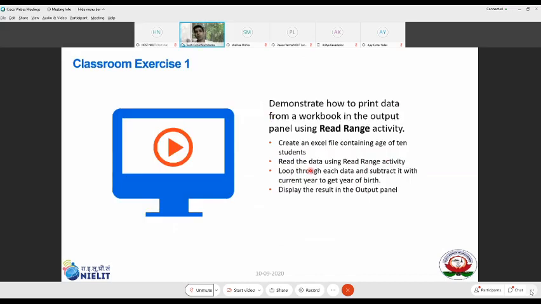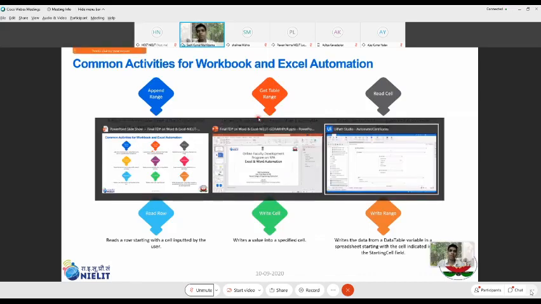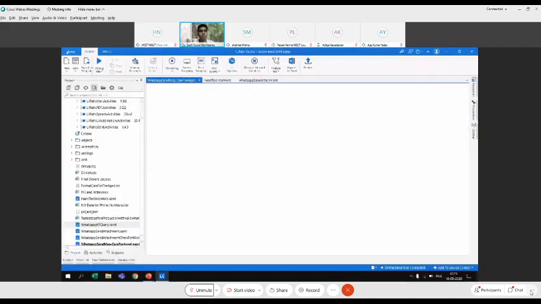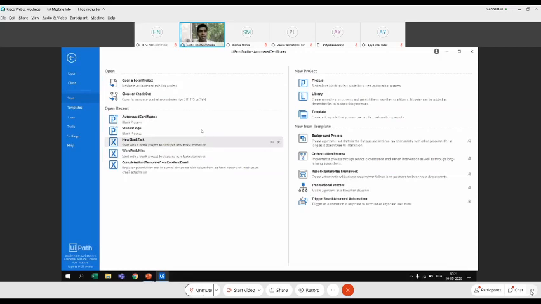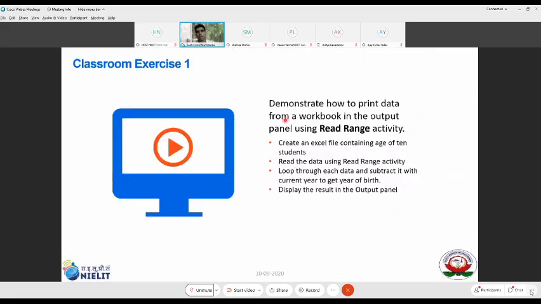Right. So these are a few things which I wanted to talk about with regards to the activities that pertain to your Excel automation. There are a lot of things which we can do, not just this. So let's quickly jump on to one use case. It's a very small activity to start off understanding what Excel automation is, and we are only going to use a read range activity here.